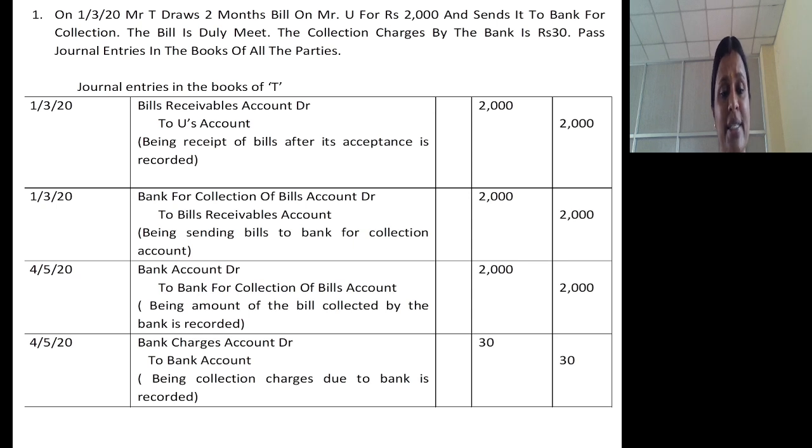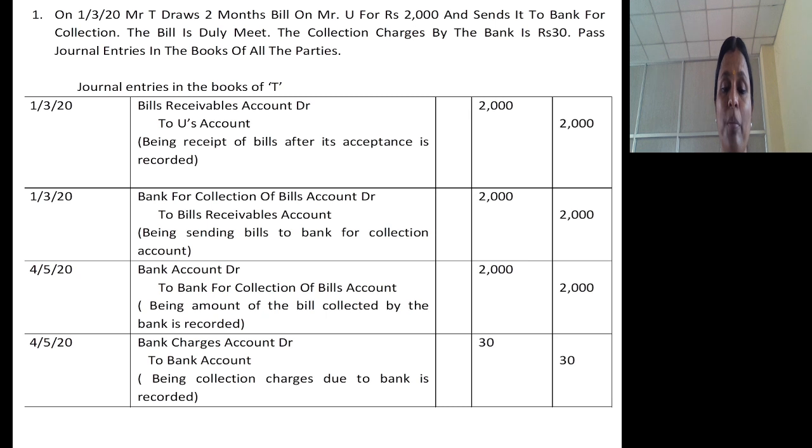So on 1/3/2020, when the bill is sent to the bank for collection, bank for collection of bills account debtor to bills receivable account. On the due date the bill was duly met by the drawee, so he will get the cash. His bank account will increase. Journal entry is bank account debtor to bank for collection of bills account.